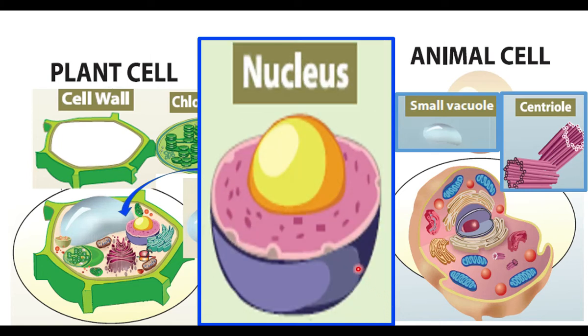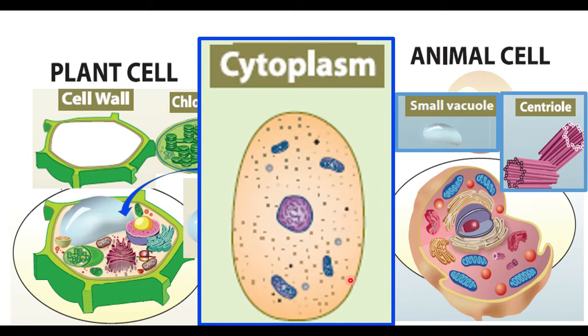All the cells have an important structure, the nucleus. The part of the cell except the nucleus is called the cytoplasm. Plant cells and animal cells have a nucleus. This is the nucleus. The part of the cell except the nucleus is called the cytoplasm. So a cell is made up of cytoplasm and nucleus. Within the nucleus, nucleoplasm is present.